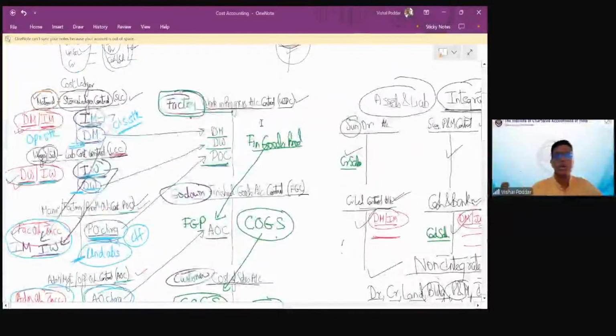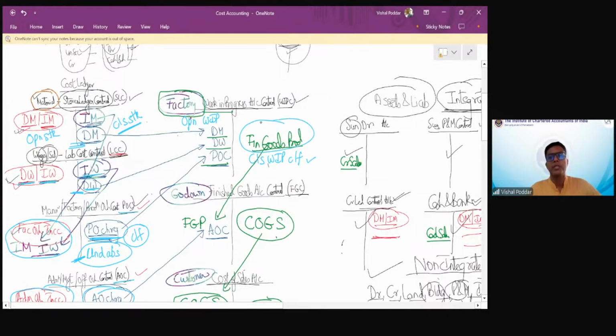Now, again in WIP, you will have opening WIP given at the start. Closing WIP, you will find out, which will be carried forward. Now, it may happen in a sum that closing is given, then this will be the missing entry, that is, finished goods produced. If finished goods is given, then this is always the balancing figure as a closing entry that you find out.